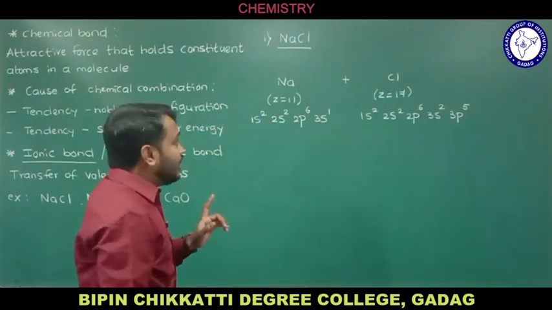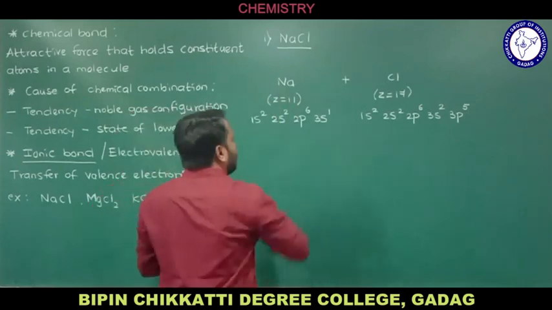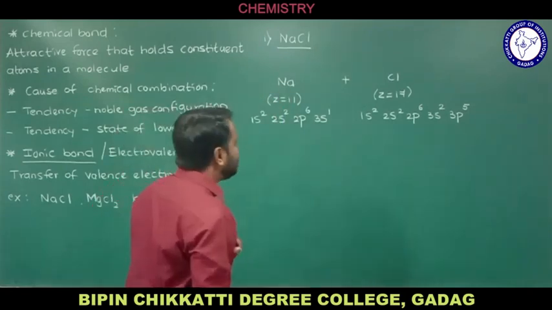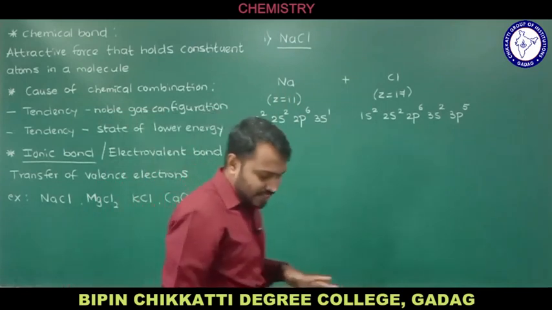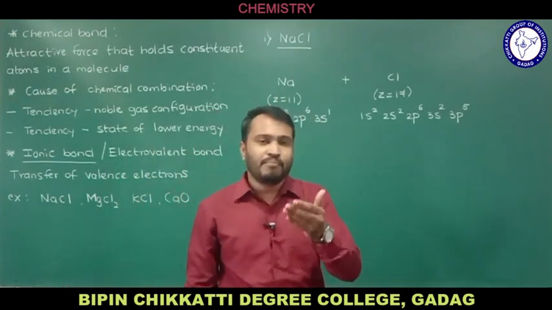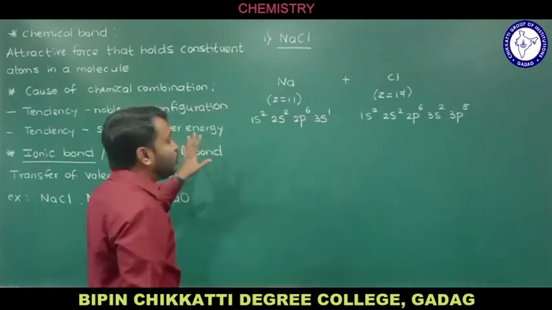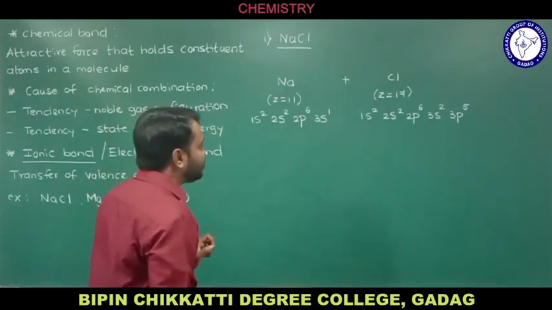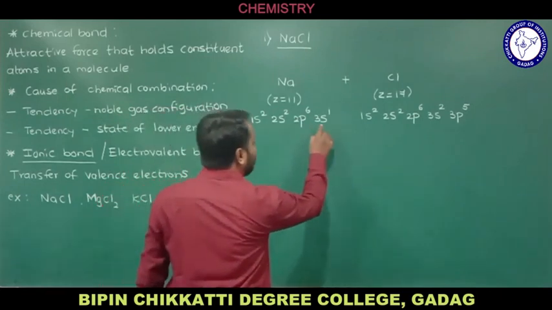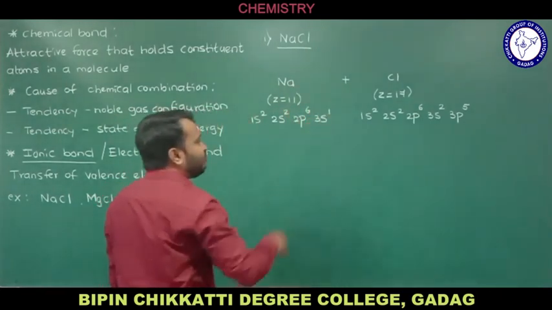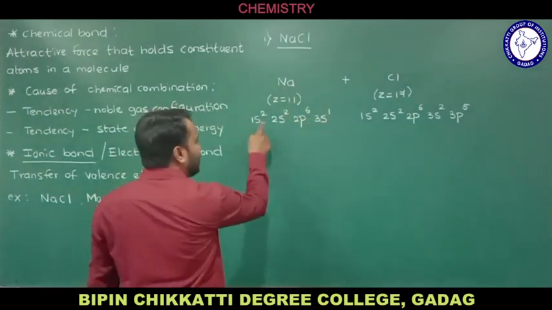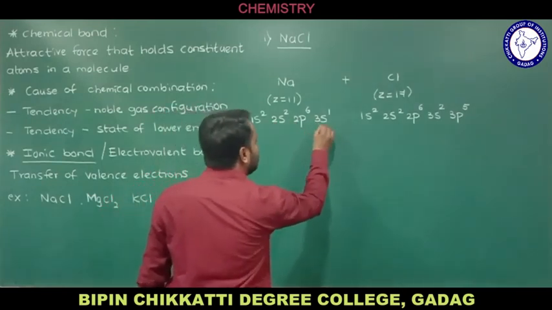Now I am going to represent the elements by the Lewis symbol, which represents the number of electrons in the valence shell. In this electronic configuration, 1 is the first shell, 2 is the second shell, and 3 is the third shell.